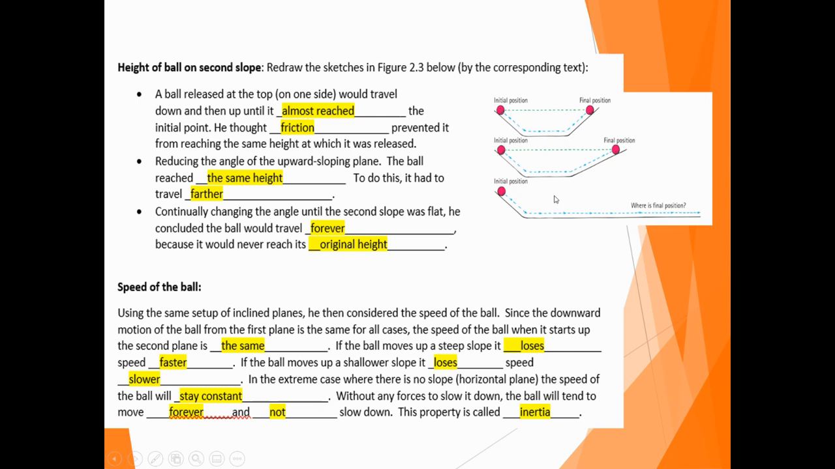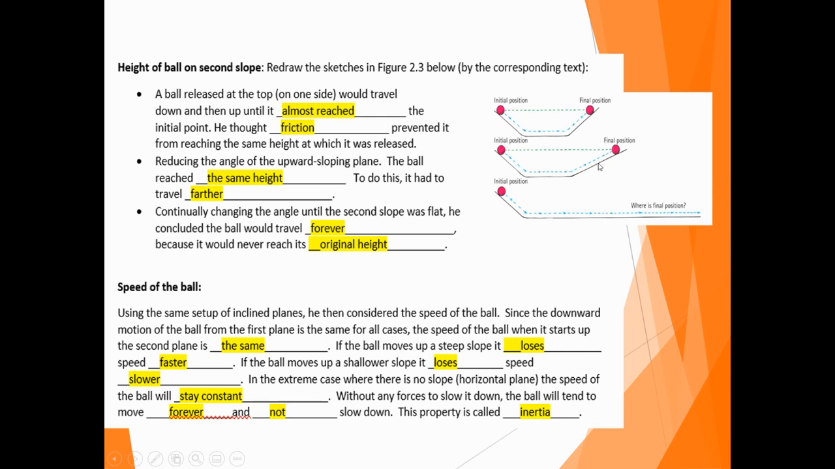In the second one, he reduced the angle of the upward slope. So you can see at this one, it's not as steep as the downward one. And with this one, the ball reached the same height. In order to do this, it actually had to travel farther. So you can see, if you look at this first sketch, that the ball actually moves farther than it did